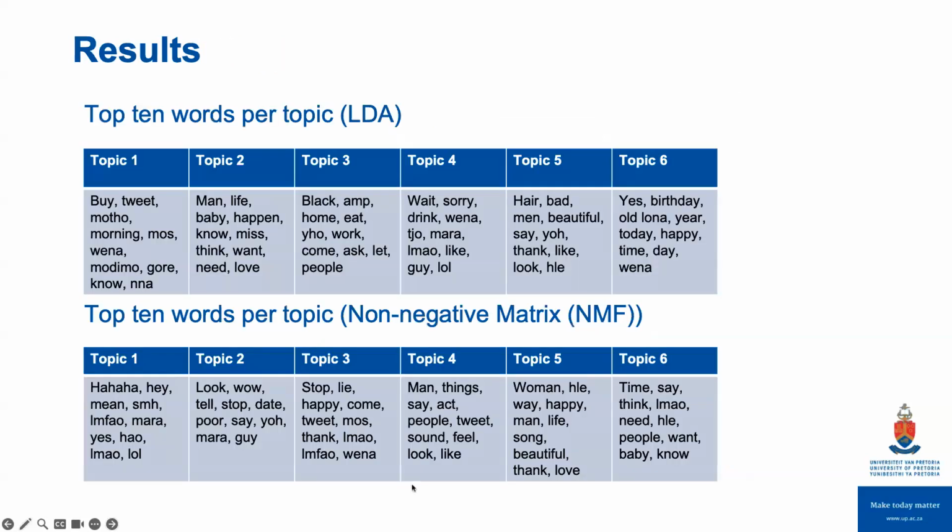Now, looking at the results, we can see the 6 topics that were extracted from the topic modeling exercise using the 2 different approaches. When we look at this, it is still consistent with the original meaning of Bathong, which is usually used for surprise, shock, disgust, joy, happiness, and humor.